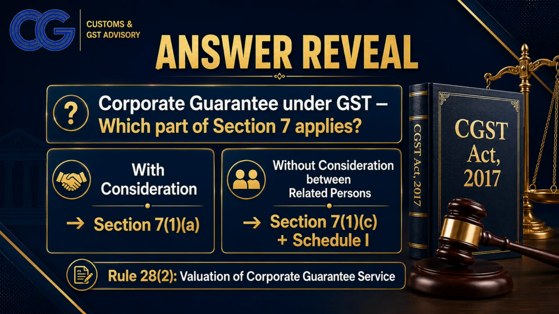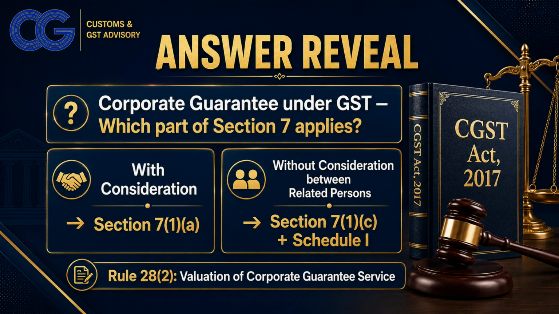The answer is it depends on consideration. If corporate guarantee is given for consideration, it falls under Section 7(1)(a) as a supply of service for consideration in the course or furtherance of business. If it is given without consideration between related persons, it may fall under Section 7(1)(c), read with Schedule 1 paragraph 2, because Schedule 1 treats certain supplies between related persons as supply even without consideration.